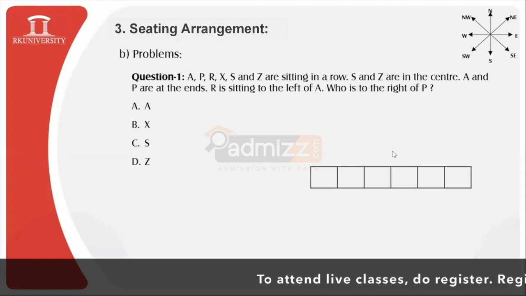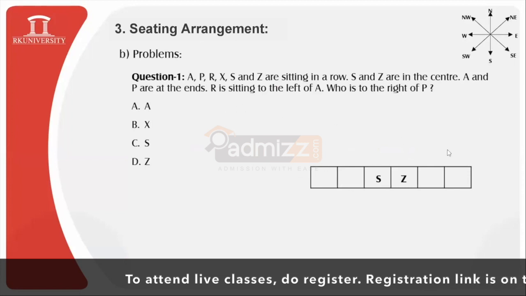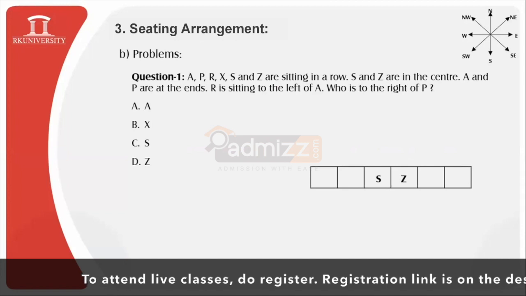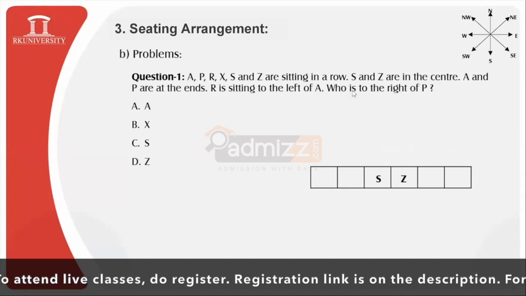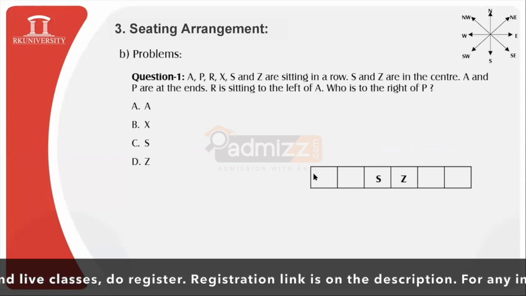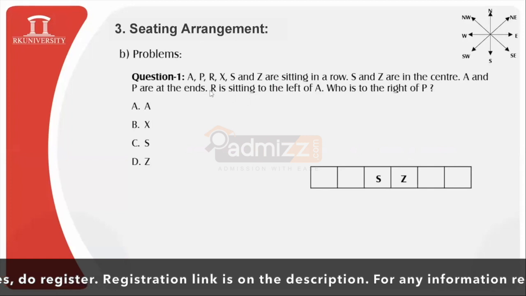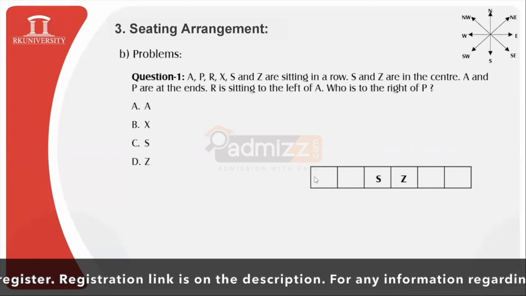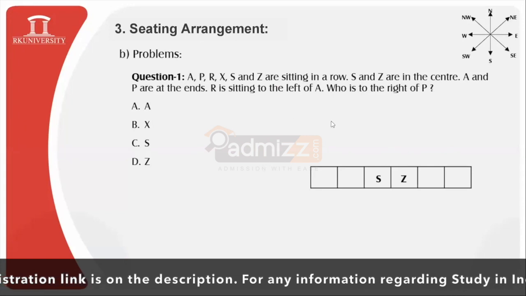So I will quickly locate the position of S and Z in the center, and A and P are at the ends. I will consider the position of A towards the extreme right corner, and the reason is the next statement offered to us, that R is sitting to the left of A. If I place A towards the left hand side corner, it will violate this statement, since on the left hand side of A there won't be any person sitting, since A and P are at the ends.